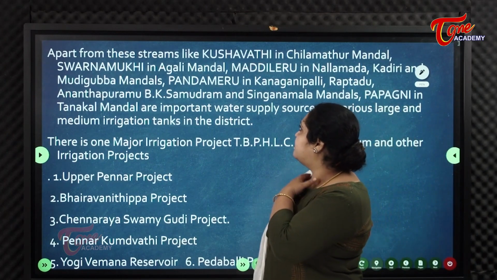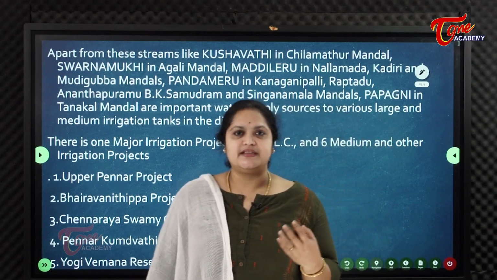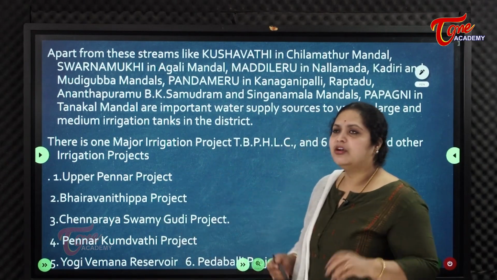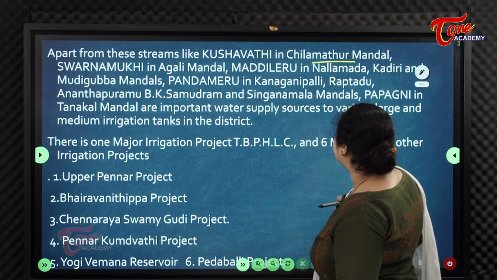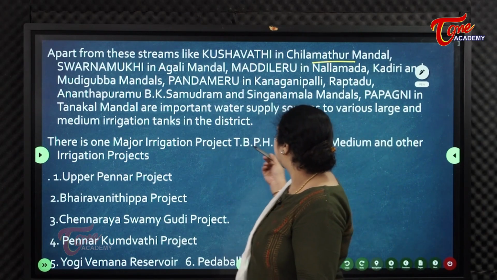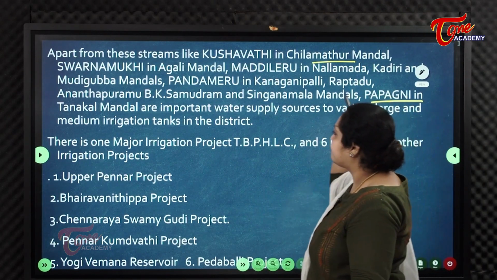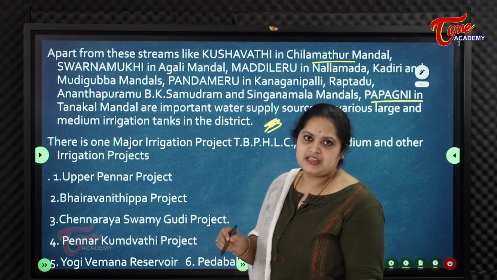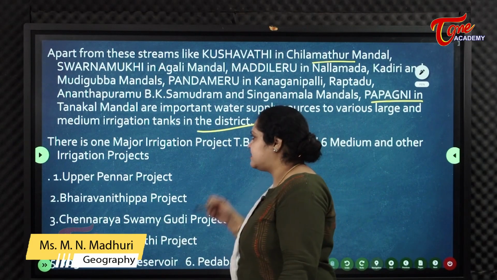So these are the major rivers which drain Anantapur district, and apart from this there are other small streams. The important ones are Kushavati in Chilamaturu Mandal and Swarnamukhi, Maddileru, next Pandameru, and Papagni. Pandameru, Papagni, these are the major medium sources of tanks. They are the medium irrigational sources, like medium irrigation tanks in the district.